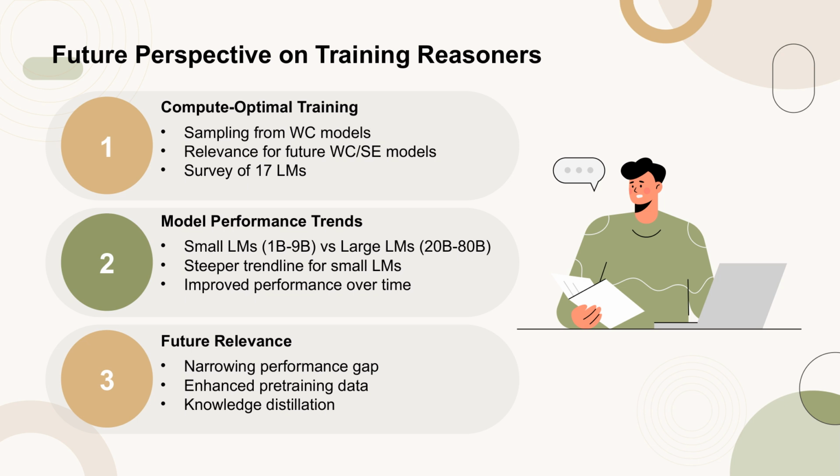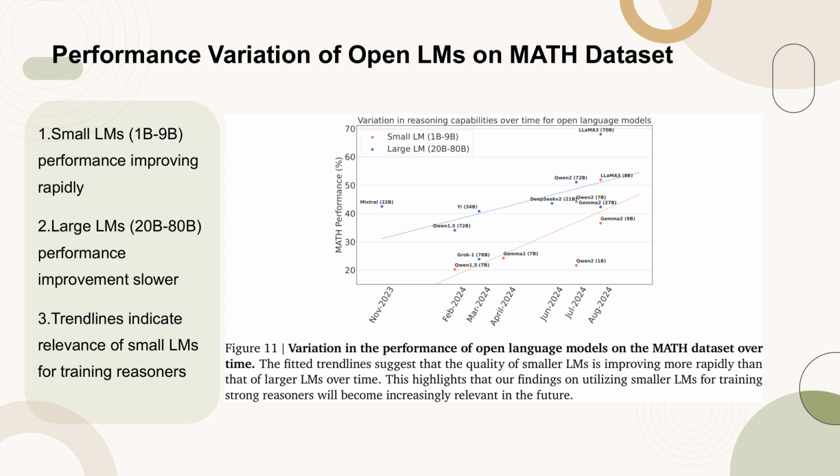This trend is attributed to factors like enhanced pre-training data and knowledge distillation techniques. As the performance gap between small and large models narrows, the findings of this study are expected to become increasingly relevant in the future. Figure 11 illustrates the performance variation of open language models on the math dataset over time.